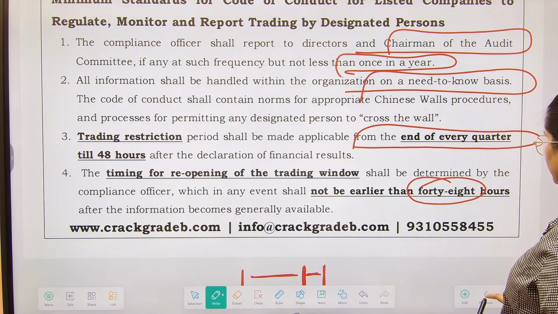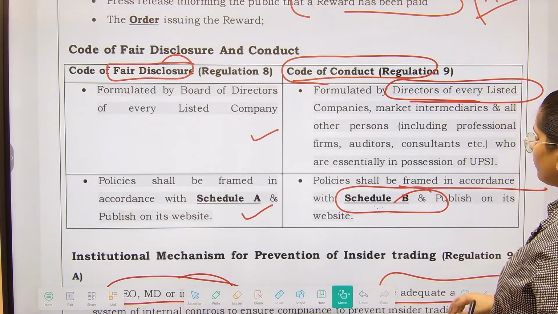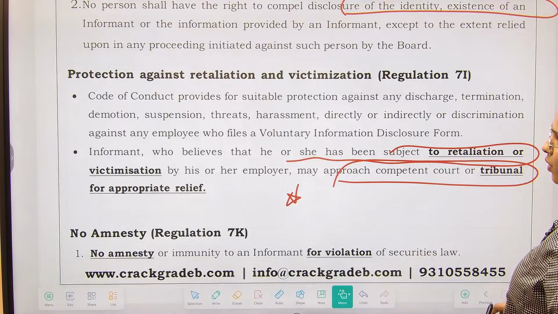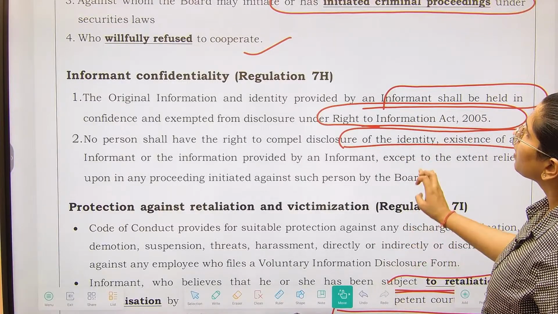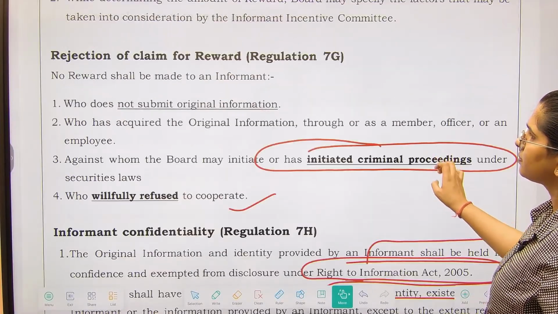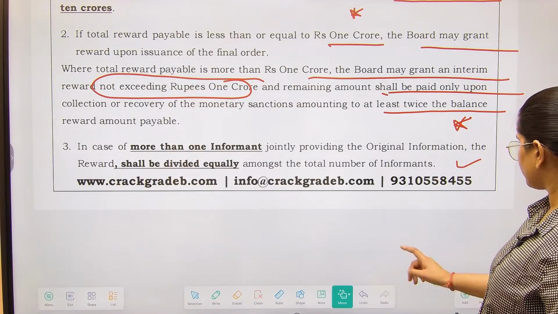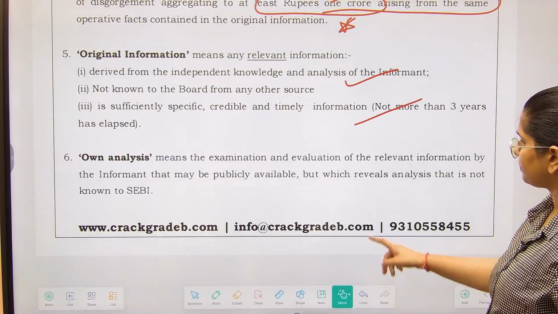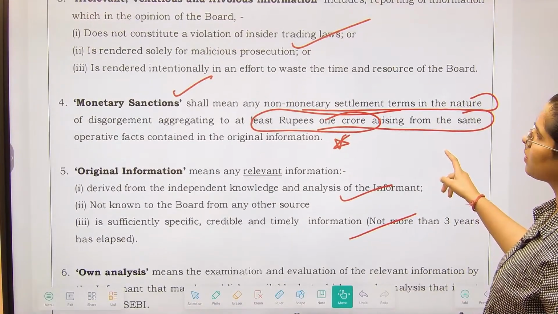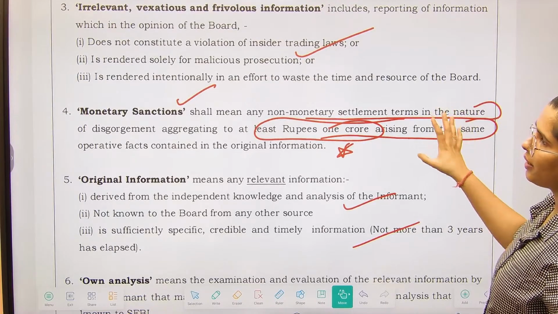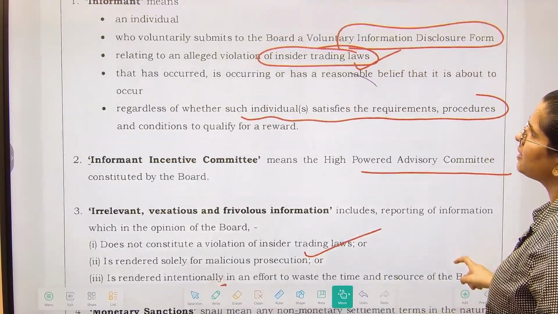So now that we have done this, you have to see what the important provisions are. A few things are important, like the reward mechanism, right? So please remember that reward mechanism. What else is important over here? Most of the things are general in nature, so that can be done by you easily. Monetary sanctions are awarded by the board. Please remember this as well.